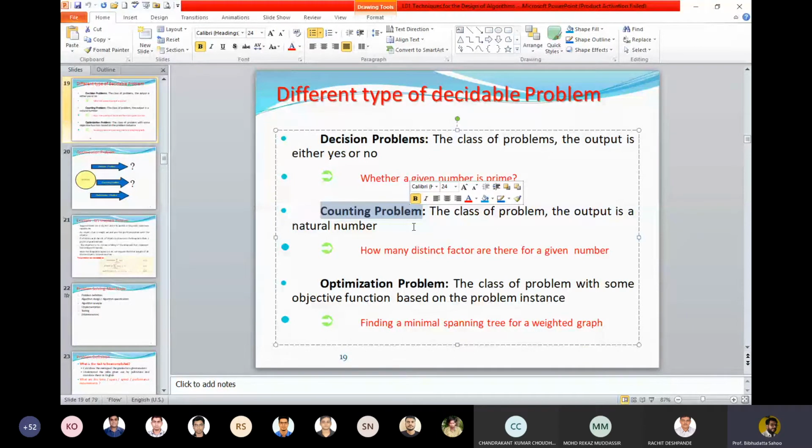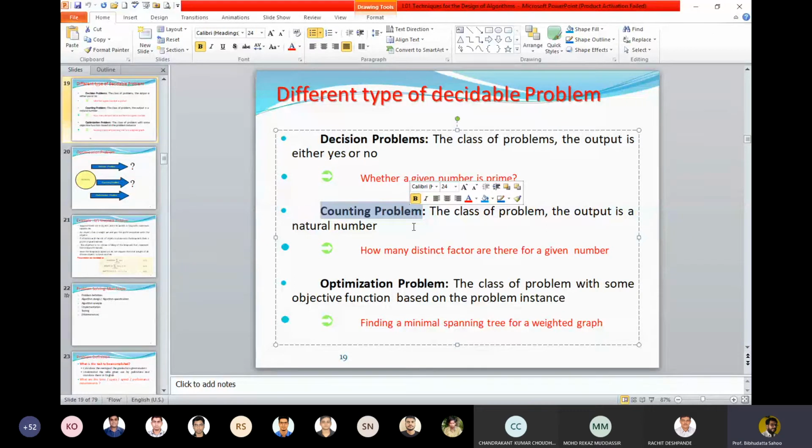I can generate those 4 numbers and select the largest 2-digit prime number. Let us say my question is to find the largest 2-digit prime number. First I'll check whether 2-digit prime numbers exist. Then I'll check how many such prime numbers there are. If they are finitely small in number, I'll not bother about the quality of the algorithm. I'll generate those 3 or 4 prime numbers and find which one is the largest or smallest. If such 2-digit prime numbers are large in number, it will take a huge amount of time first generating those numbers, then again examining them. That type of problem is known as the optimization problem.